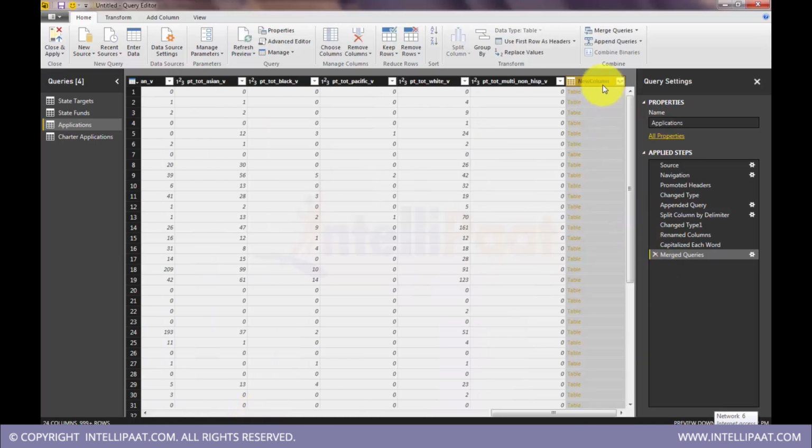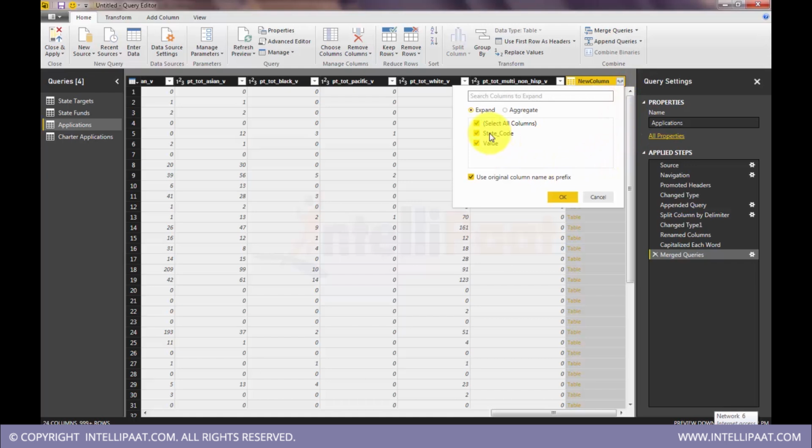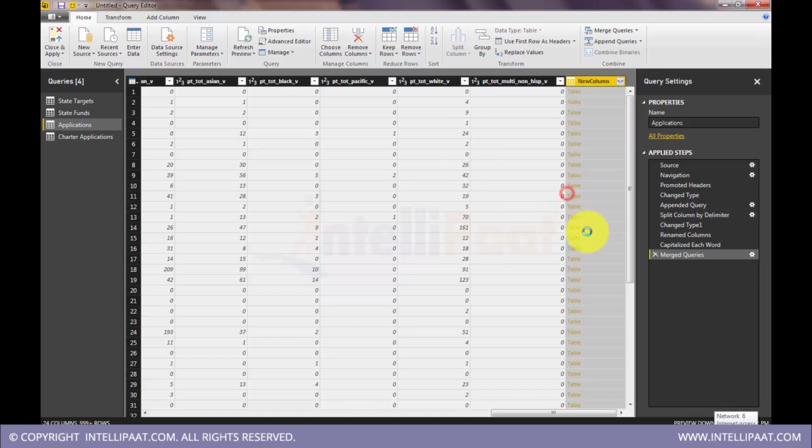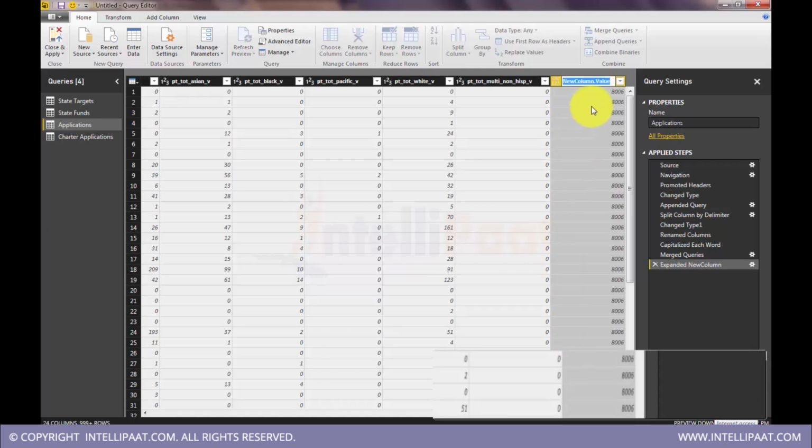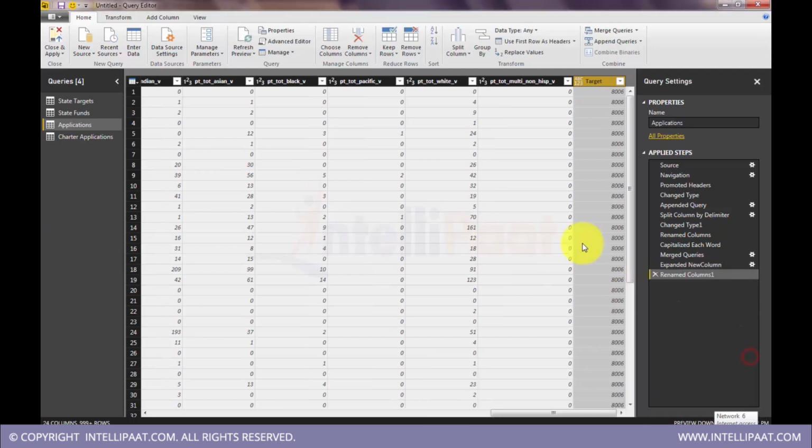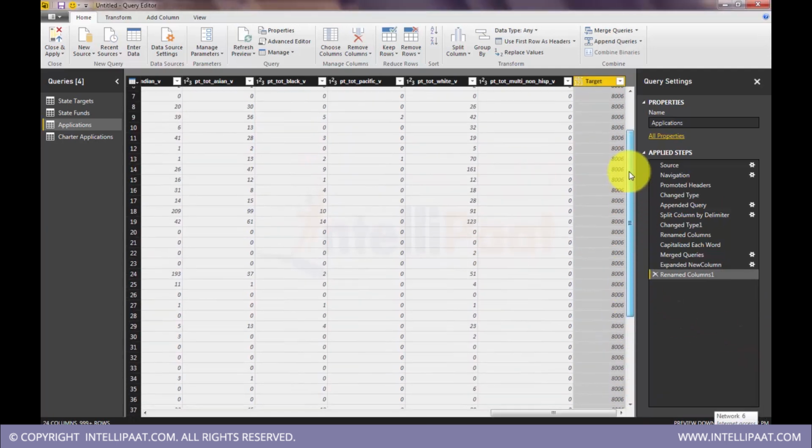So that is added now. You have to select the field that you want. So what I want in this, I want just the value, not the entire table, just the value. Value is the target. I'll rename that column. This would be target. Okay, so we have a state-wise target appended here.